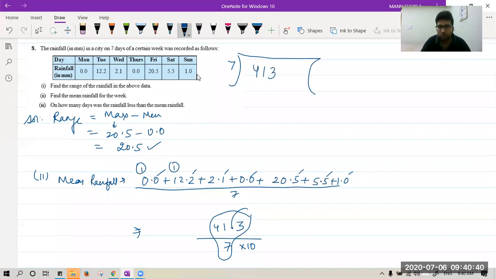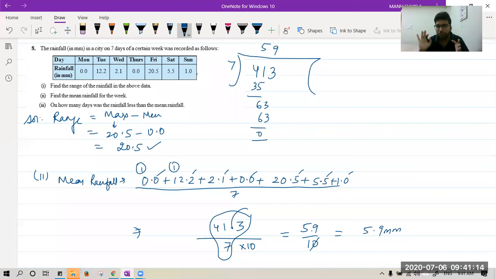7 5s are 35. It will be 11 minus 5, 6. It will be 0 and 3. 7 9s are 63. Answer is 0. So we have answer 59 upon how much? 10. And we all know we can cut this 0 and put the decimal over here. Answer is 5.9 millimeter. So I have explained to you in this question how you can divide these questions easily.